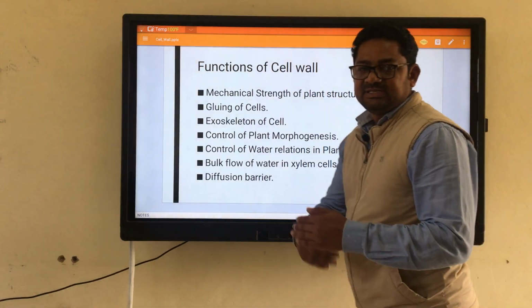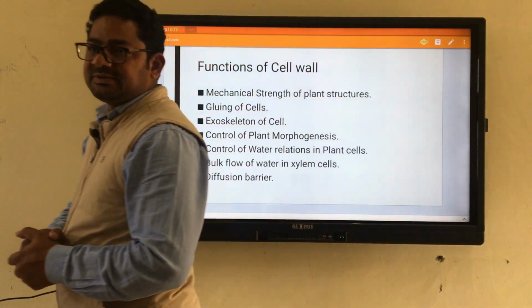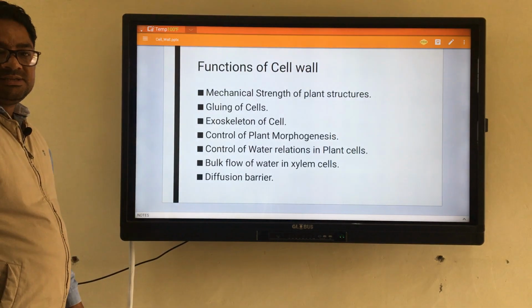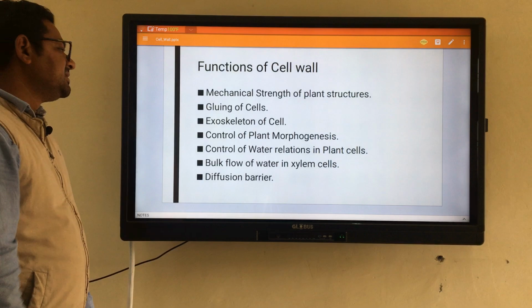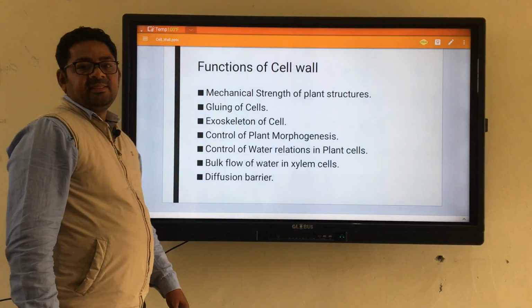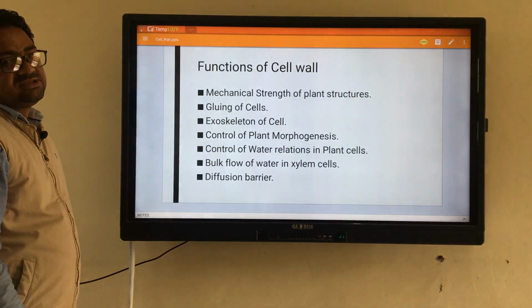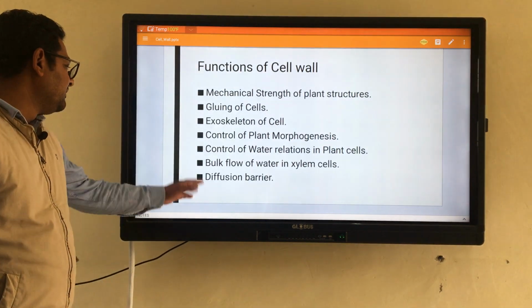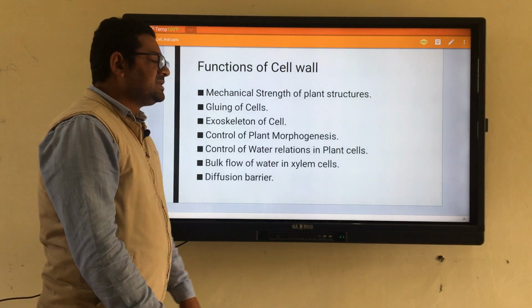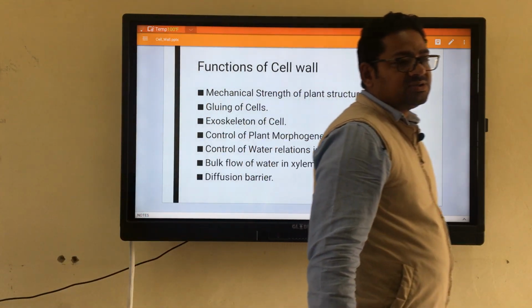It means when one cell forms another type of cells, the meristematic cells are converted into differentiated cells. It involves various changes, all these changes constitute the morphogenesis, and this morphogenesis is also due to the cell wall.